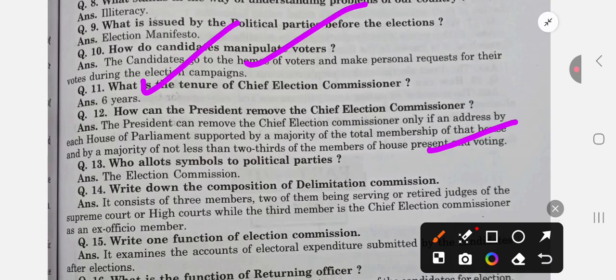Who allots symbols to the political parties? Election Commission allots. Write down the composition of the delimitation commission. 3 members, 2 members being serving or retired judges of the Supreme Court or High Court, while the third member is the Chief Election Commissioner as an ex officio member.